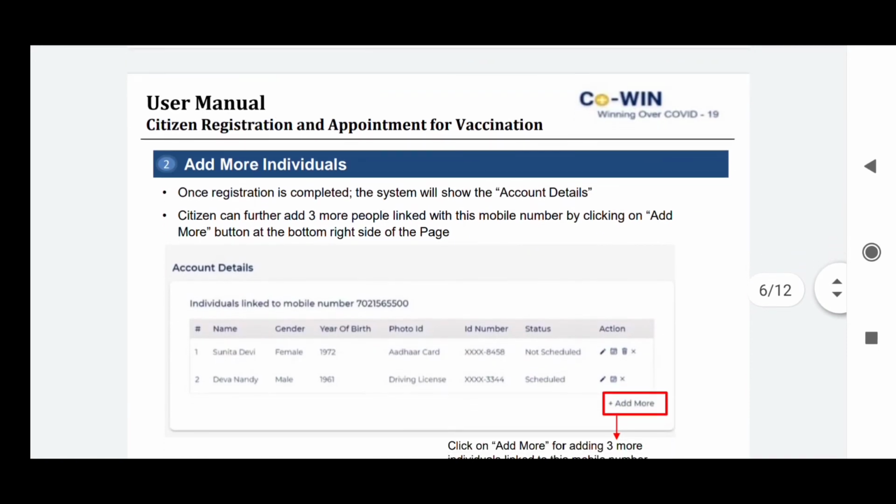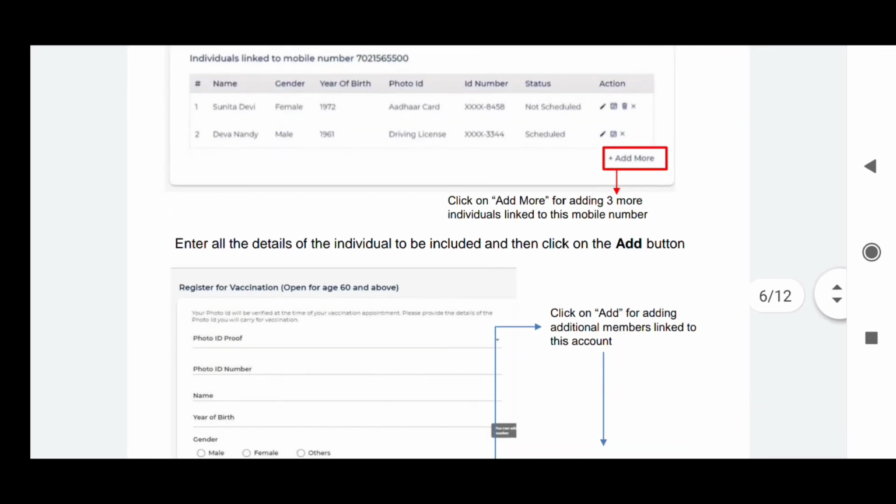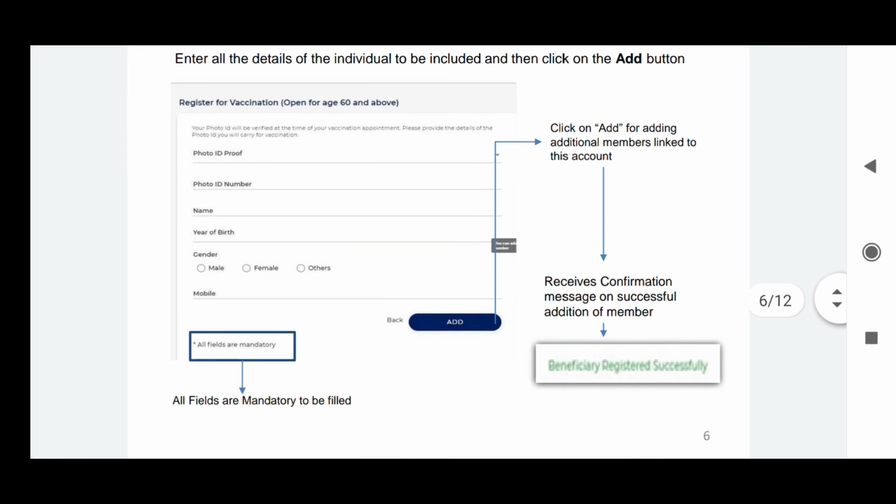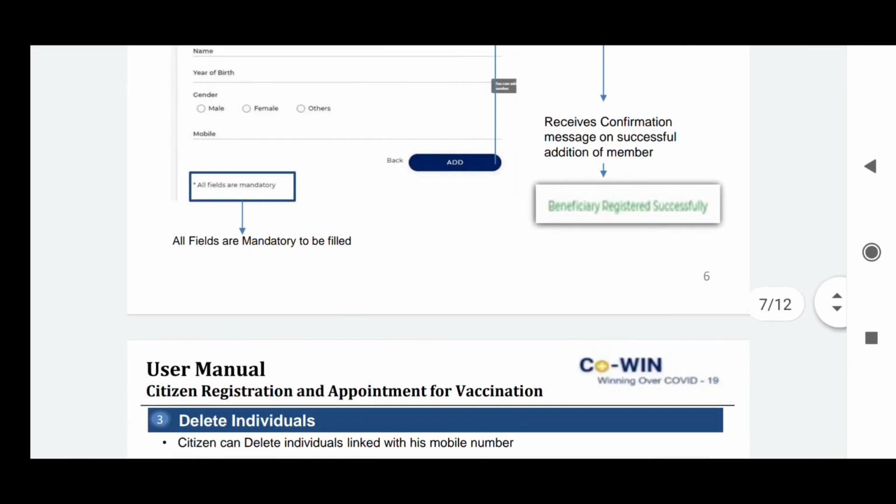Coming to the next step of the registration process, adding individuals. You can add up to 3 individuals along with you, and you need to enter those details as you have entered the details for yourself or for your parents. You need to enter all the details of the individual to be included, and click the add button.